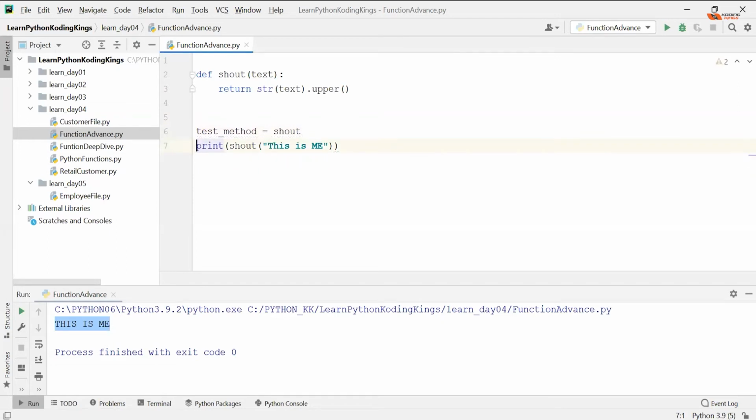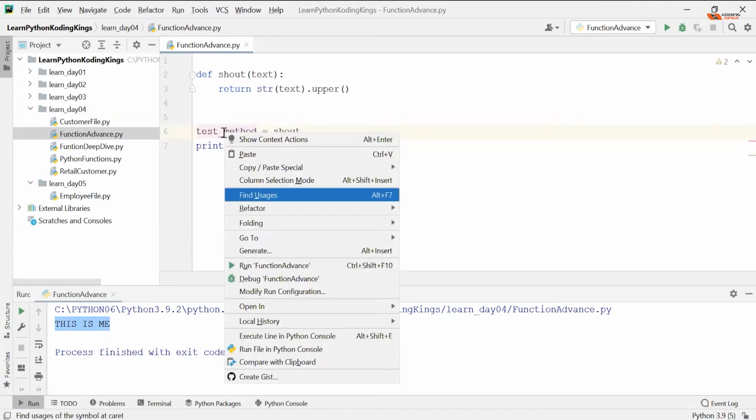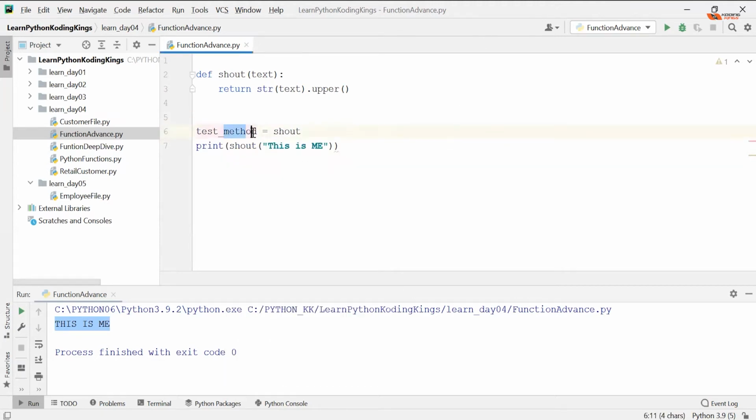I'm just assigning it. If Python treats shout as an object, then test method should be a method now. I'll change it to test function. Test function should be a function now. Is it though?